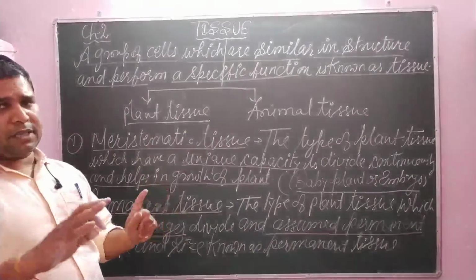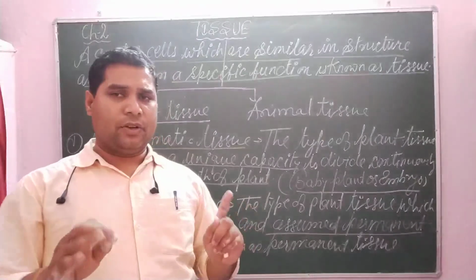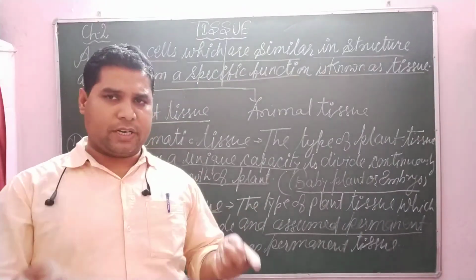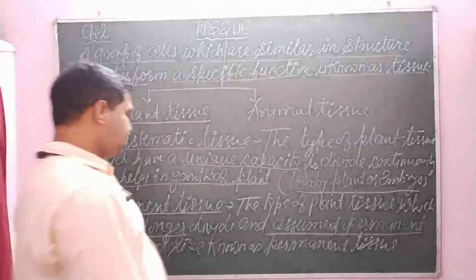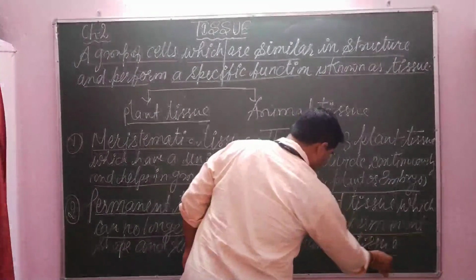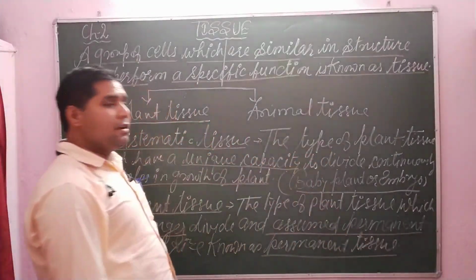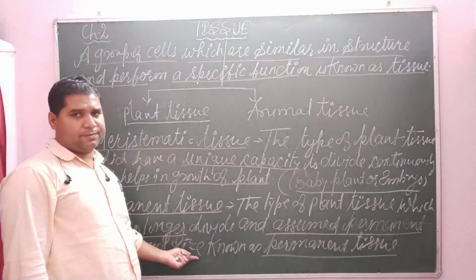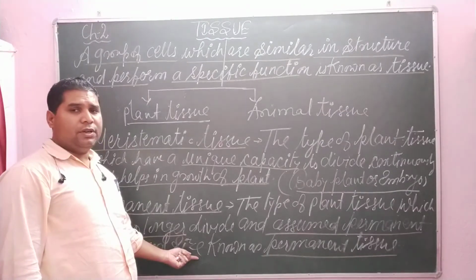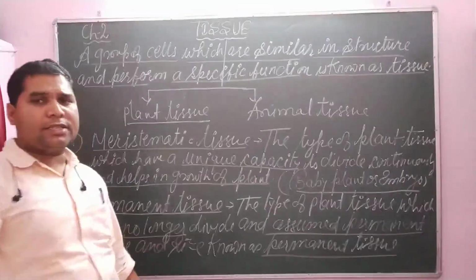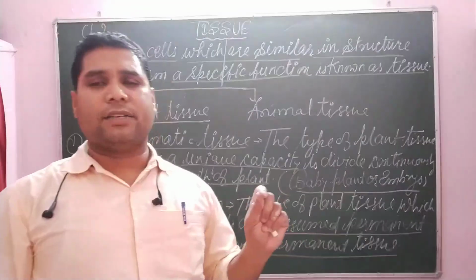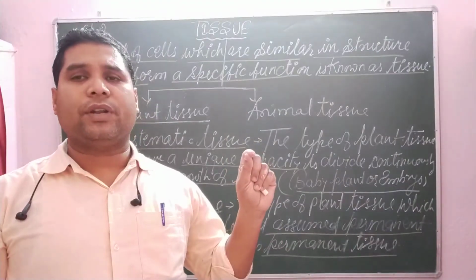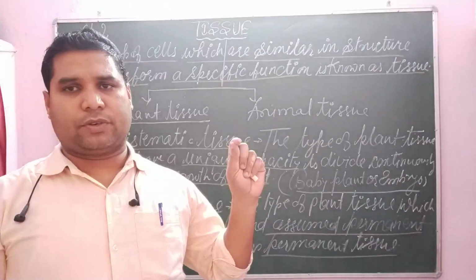Means the shape and size of the cell is permanent, with no change and no further division. It is known as a permanent tissue.